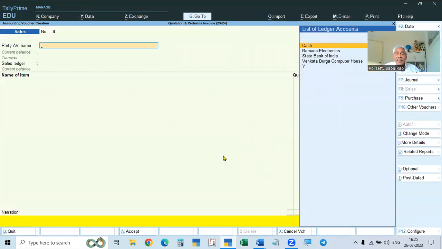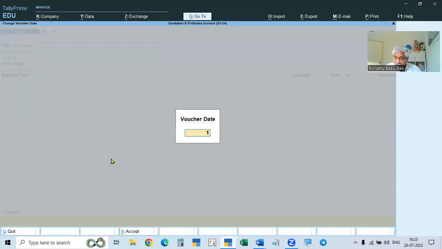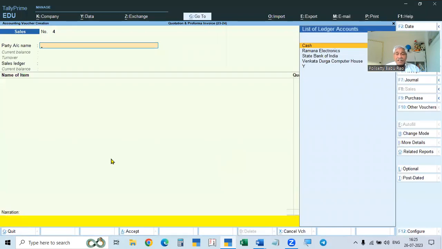Then it goes to sales, and give the date, for example, 1st May. The sales invoice is not issued now; it is being made as a sales called proforma invoice. That is why we go to the side menu bar, Control L. Control L means optional. It will show the status optional. Optional means we are making some other voucher from this voucher. So make it optional. Then give the party's name.